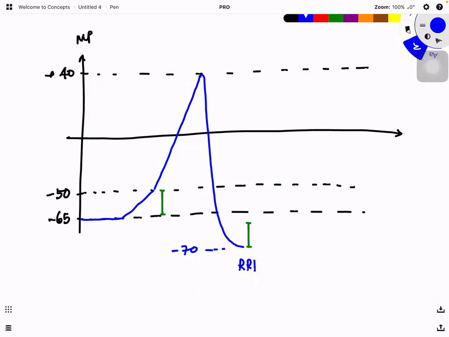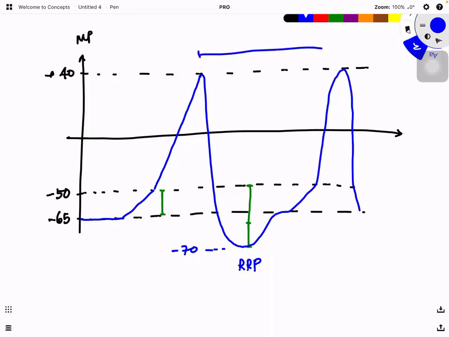With the same intensity, I can't reach the threshold value. But if I increase the strength, then the answer is yes. So within a short period of time, I can reach the threshold and get the action potential. So the duration from one action potential to another is shorter if the strength is higher.